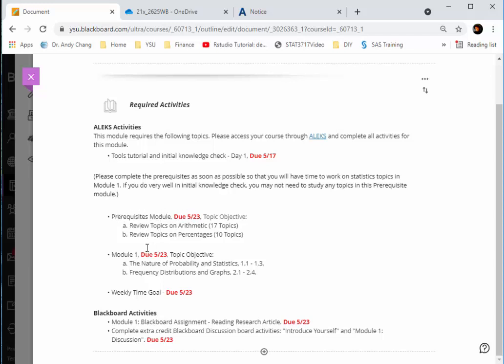Then after that, you will need to do Module 1, and this module will start giving you some topics in statistics. So these are the Alex activities.